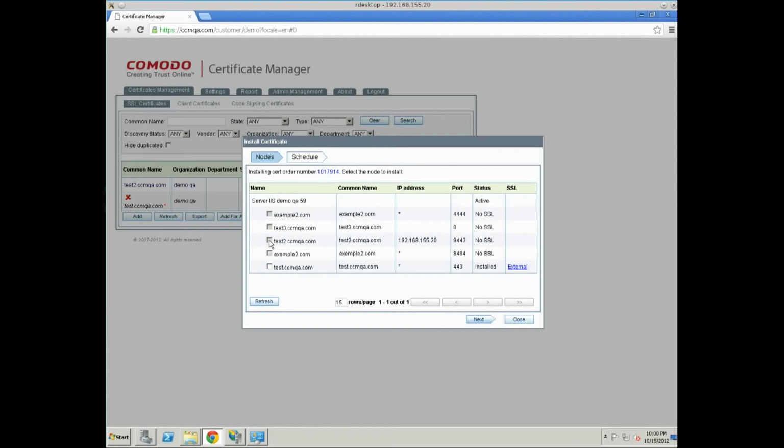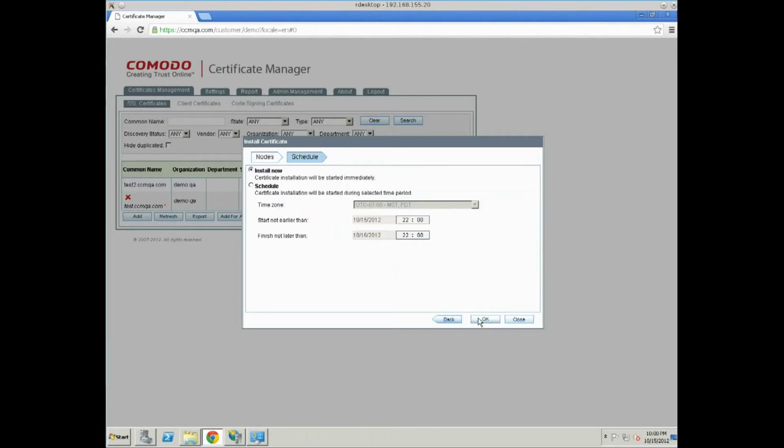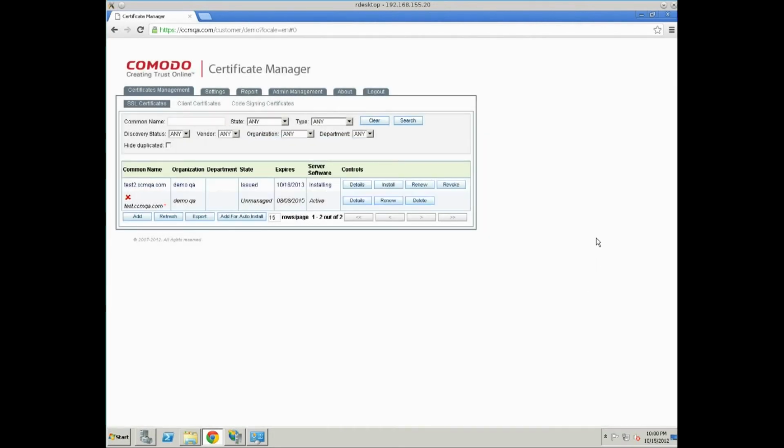Select website. We can select more than one, but we don't need it now. So let's click next. Install now or schedule it for the future again. Let's install it now. Click OK. Server software is installing. We need to wait a bit. Click refresh.